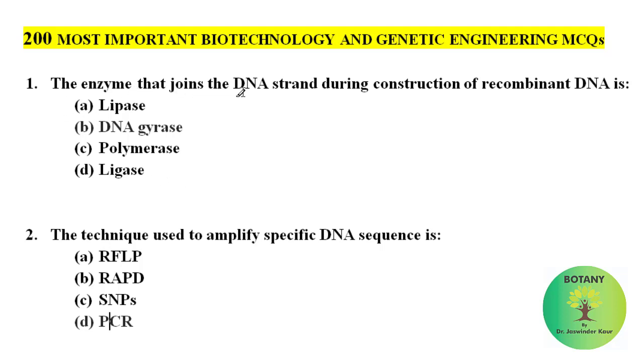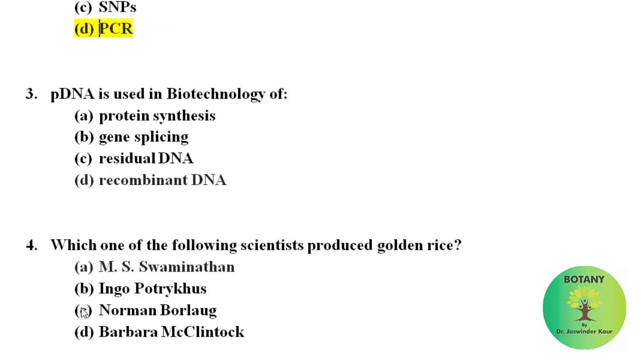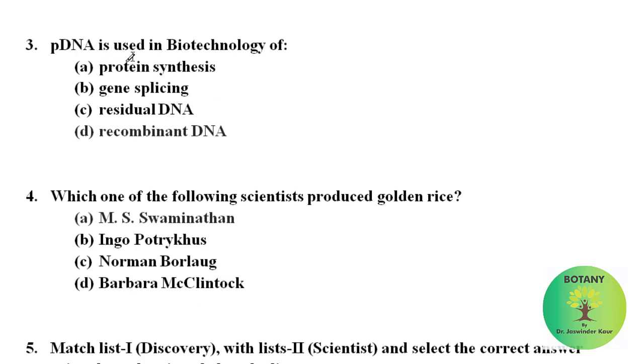The enzyme that joins the DNA strand during the construction of recombinant DNA. It is DNA gyrase. The technique used to amplify specific DNA sequence is the PCR, polymerase chain reaction. pDNA is used in biotechnology of recombinant DNA. pDNA is the plasmid DNA.